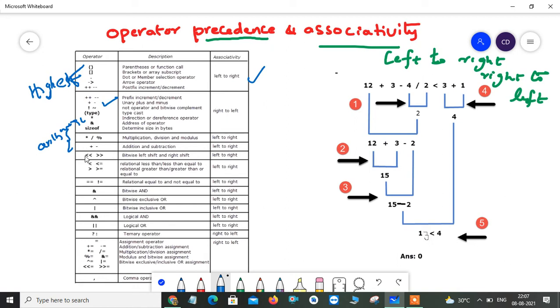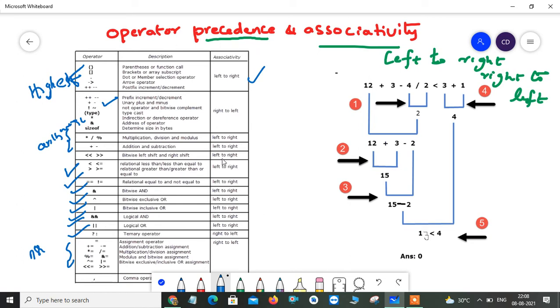And these are bitwise operators like shift left and shift right. So these operators have the next priority after those operators. Now we have relational operators, and this one is also a relational operator, bitwise AND, bitwise exclusive OR, logical operators, conditional operators, and these are assignment operators. So among all the operators, assignment operator has the lowest priority, and comma has the minimum priority of all the available operators.